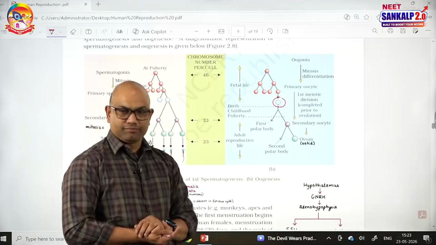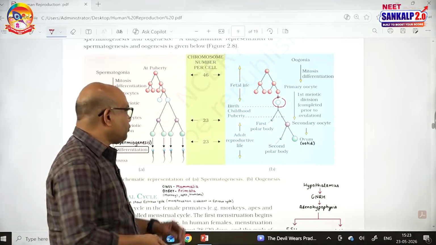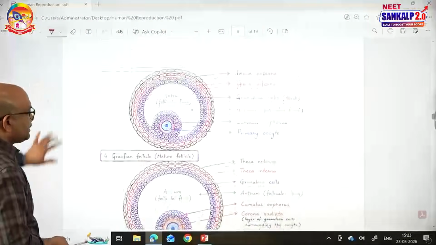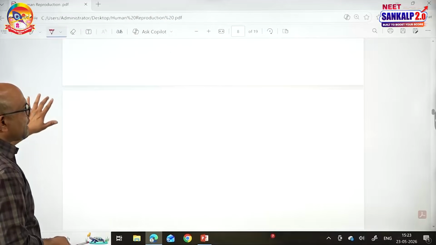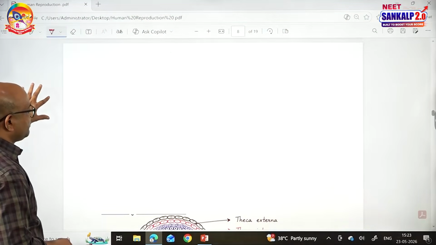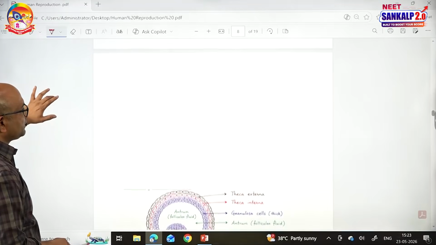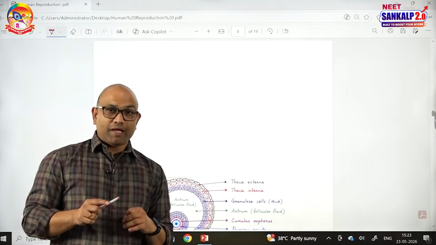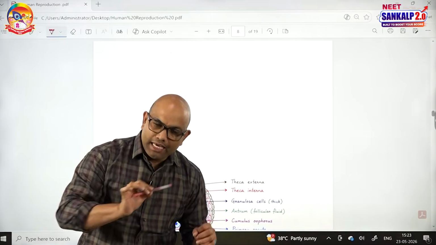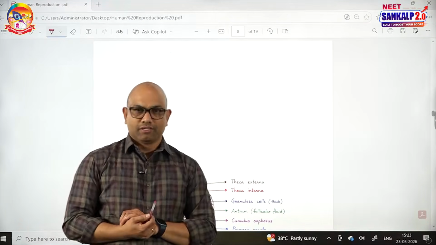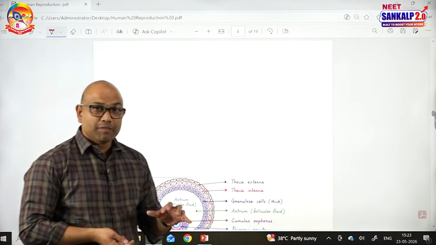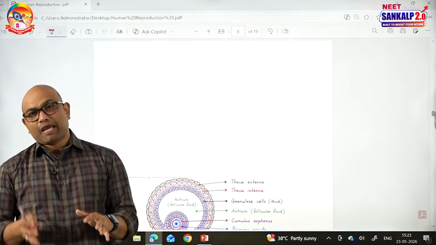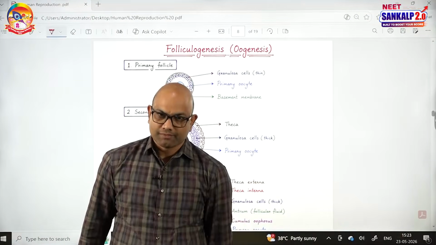This is before birth. And before birth, one more event occurs, guys. The primary oocyte is converted into a primary follicle. Primary oocyte develops into primary follicles. Very simple. The primary oocyte is a single cell. Around the primary oocyte, a thin layer of granulosa cells is formed. The thin granulosa along with the primary oocyte is known as a primary follicle. These primary follicles are also formed before birth.